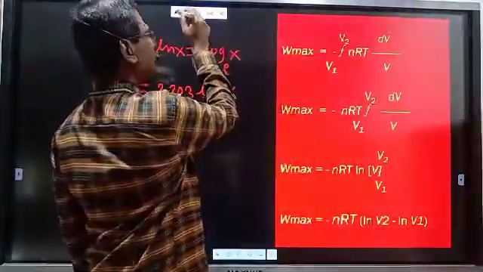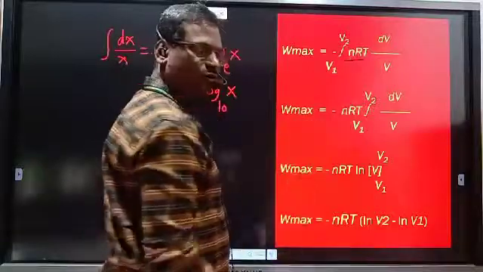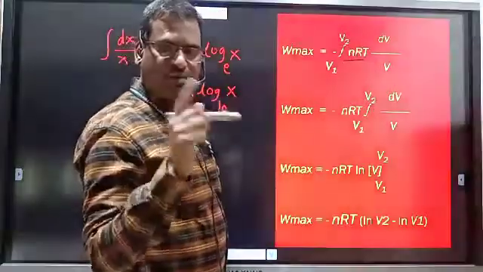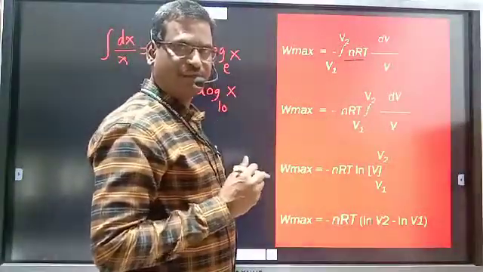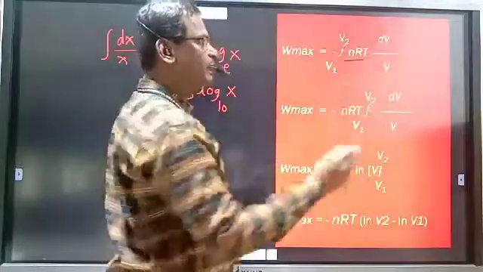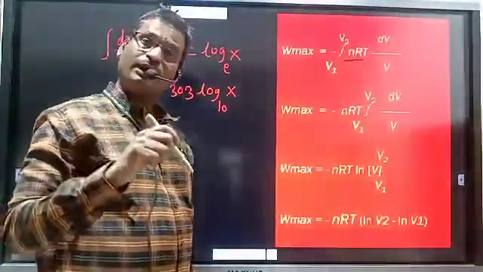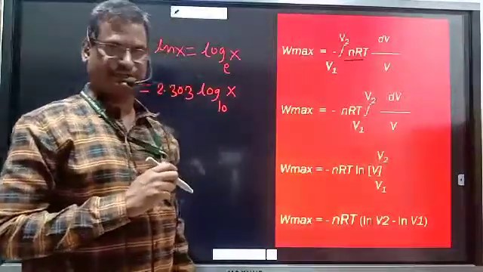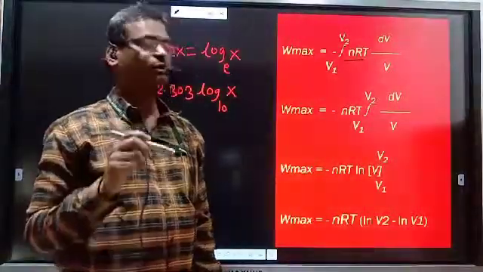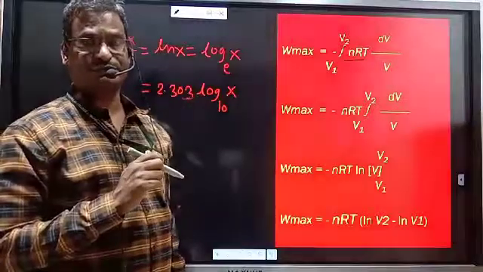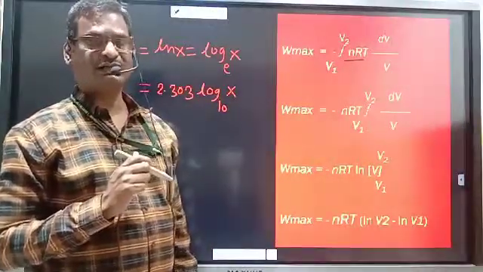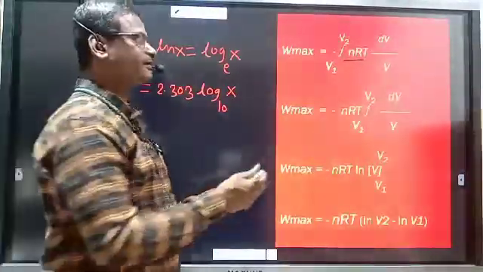n, R and T, these three terms are constant. n is number of moles, constant. R is molar gas constant, and T is constant because we are studying reversible isothermal process. Isothermal processes are the processes carried out at constant temperature.